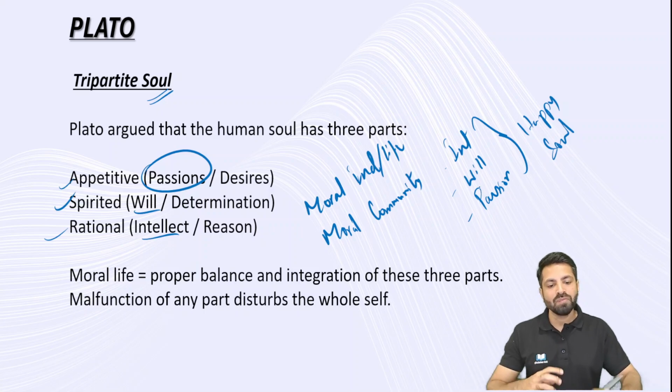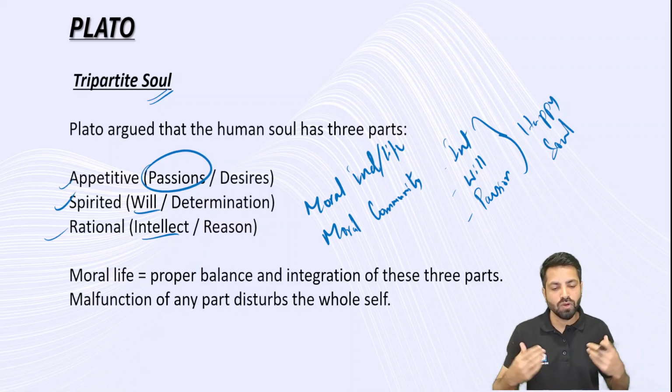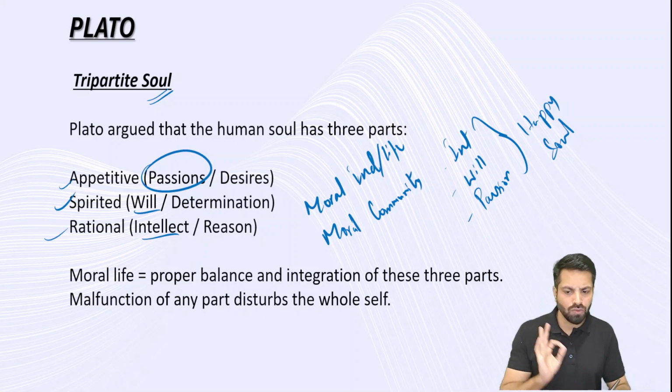And if I'm living in a society and I want to have a moral community, where everybody behaves in an ethical, moral way, then also we need to have a balance of three things. What is this balance? We are going to talk about it.